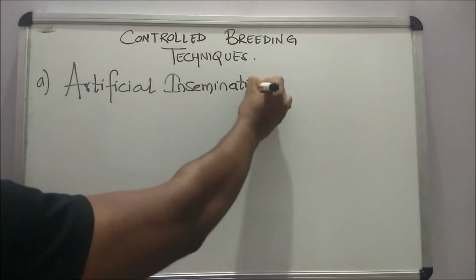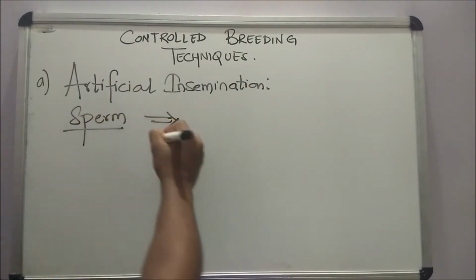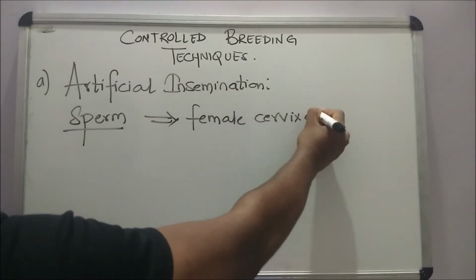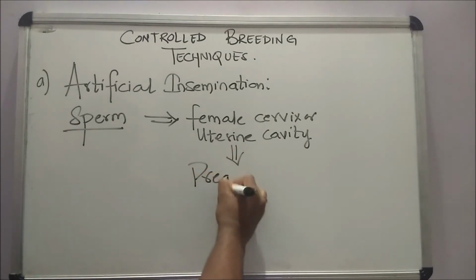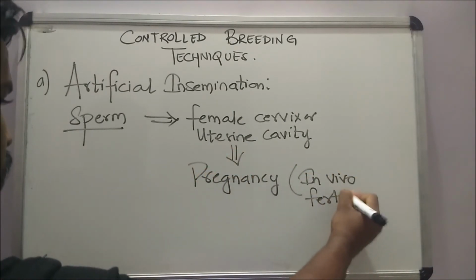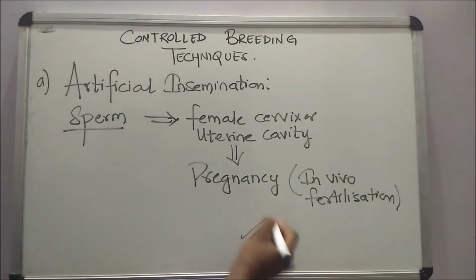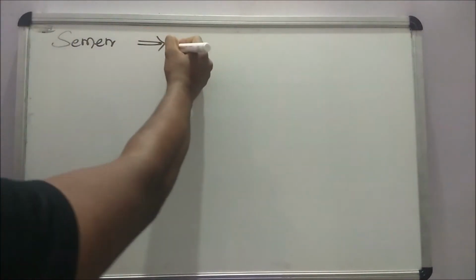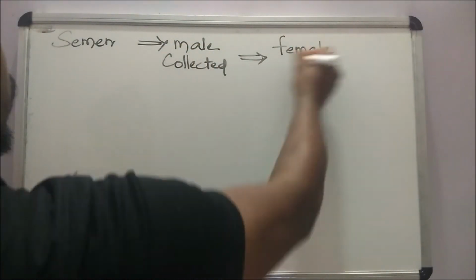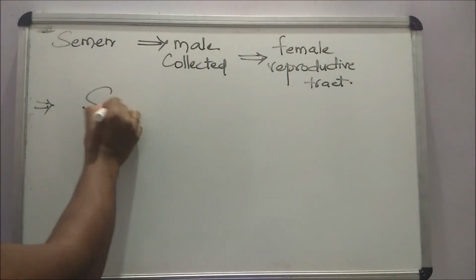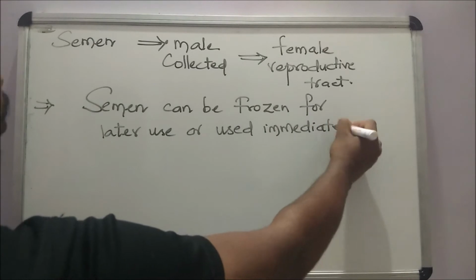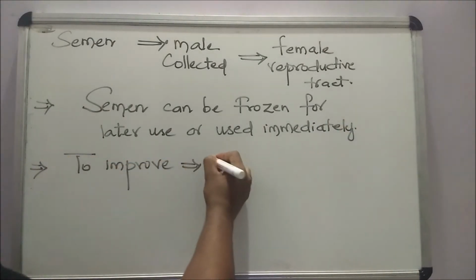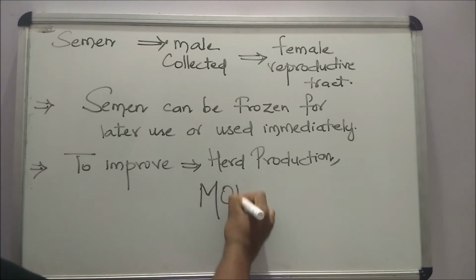The definition of artificial insemination is the deliberate introduction of sperm into the female's cervix or uterine cavity for the purpose of achieving pregnancy through in vivo fertilization by means other than sexual intercourse. Here, the semen is collected from the male directly and then injected into the reproductive tract of the female. The semen collected from the male can also be frozen for later use or used immediately. To improve herd production, there is a program called MOET. M-O-E-T. Let's learn about it.